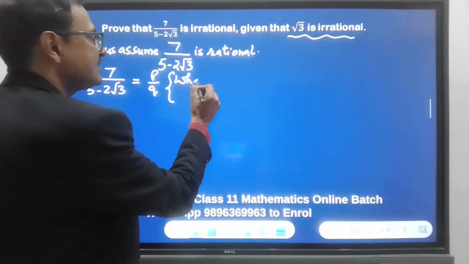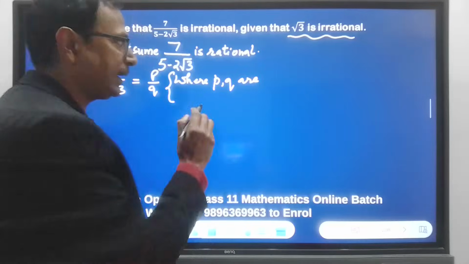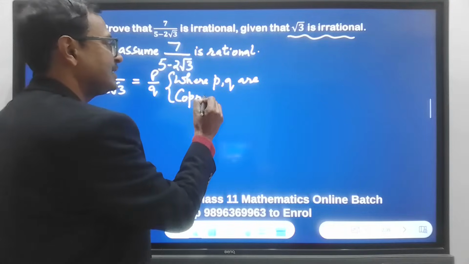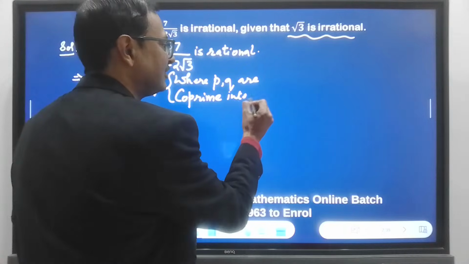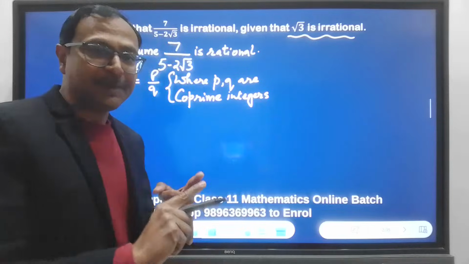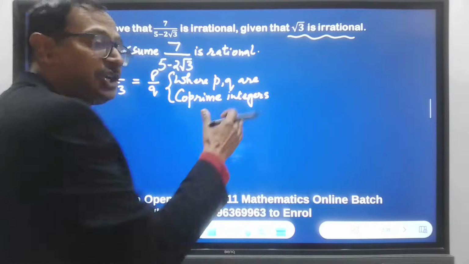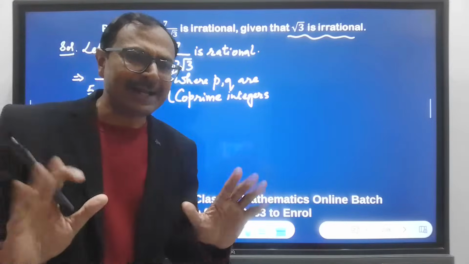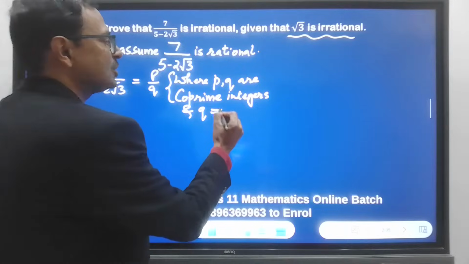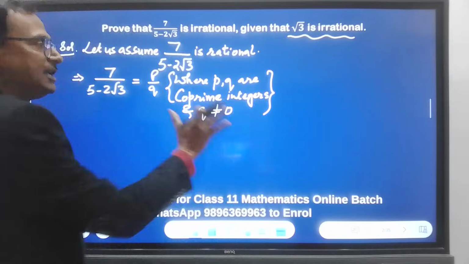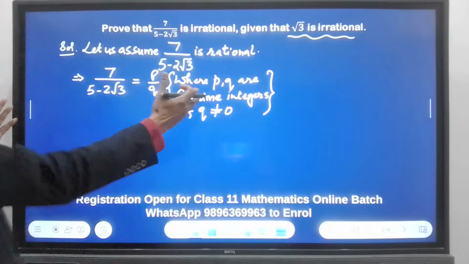Where P comma Q are, there are two things. One, co-prime. This is a very, very important word, co-prime. Integers, the second word. Co-prime integers. So P and Q do not have a common factor between them except one, and they are integers. And integers are not irrational, they are all rational. And Q, that is the denominator, is not equal to 0. Now, this is the exact condition which you have to write. So after this, it is pretty elementary.